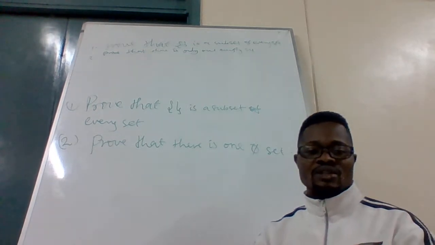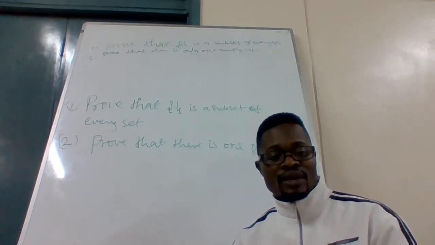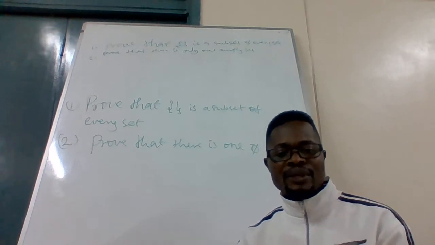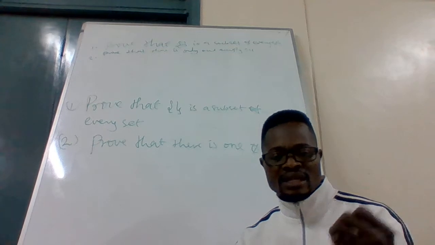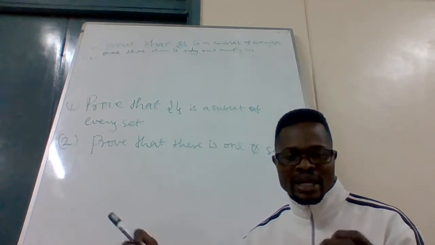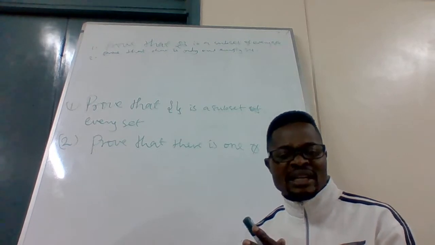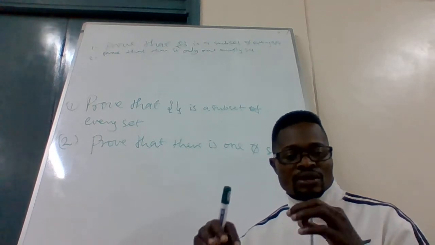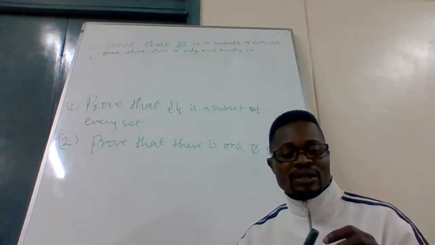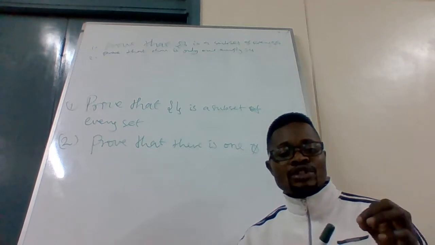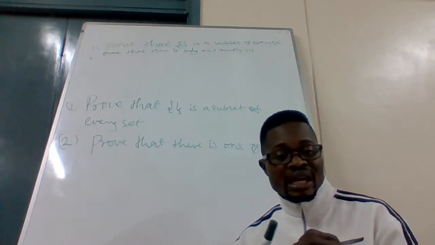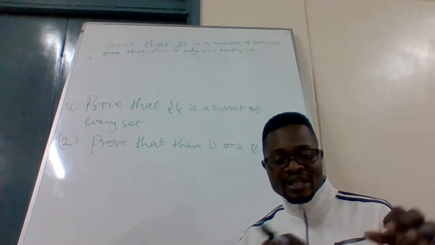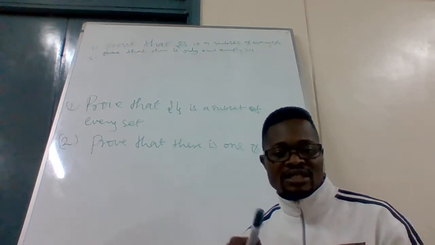You know, in the first series of this video, I told you what contradiction is. If you are given a certain set that you are to prove by contradiction, maybe you are given root 2 and they say prove that root 2 is irrational. First of all, you assume that root 2 is rational, and if it is rational, you show that your final result will contradict your original claim, because when you say that it is rational, you will find yourself to be irrational, which means that the original statement is true.